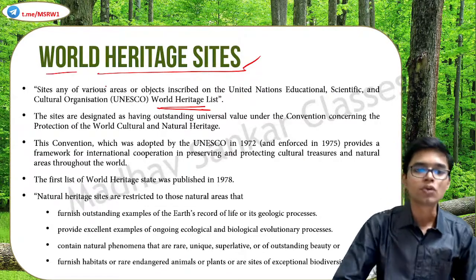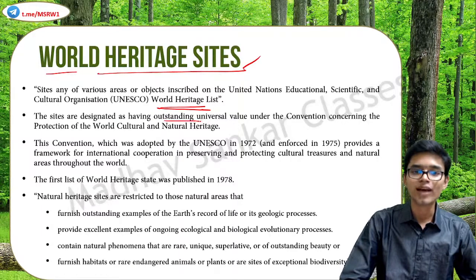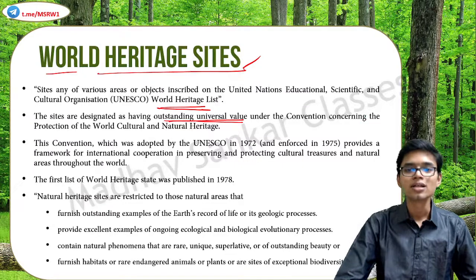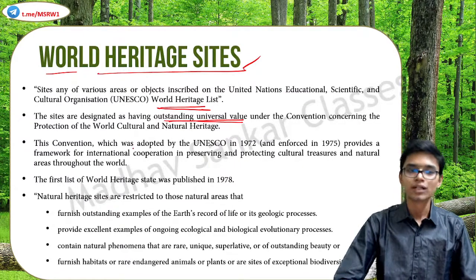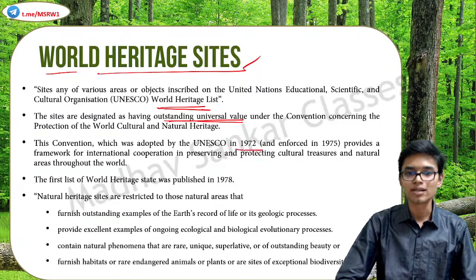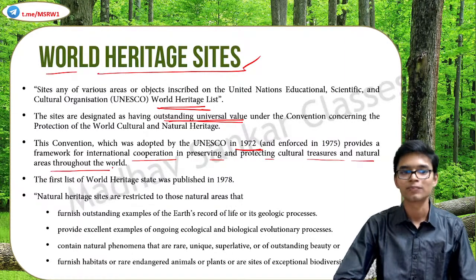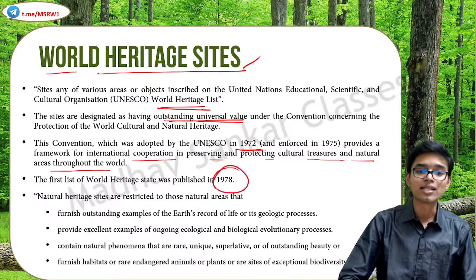Okay, so the sites are designated as having outstanding universal value. Very, very important point. Outstanding universal value under the convention concerning the protection of world cultural and natural heritage. The convention was adopted by UNESCO in 1972, enforced in 1975, and provides the framework for international cooperation in preserving and protecting cultural treasures and natural areas throughout the world. And the first list of world heritage was published in 1978.